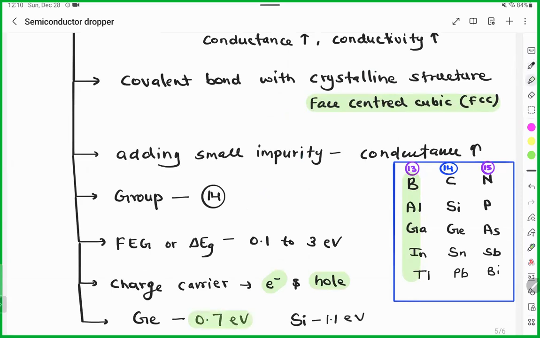So comparison is really important, not the number, but as you move down the group, the electron can easily be removed. Ionization enthalpy is less. As you increase the size, the electron can easily move. When the electron can easily move, you need less energy to remove it. Make sense? So down the group, as size increases, electrons are loosely bound to the nucleus and can easily move. You need very little energy to remove them. Understood?